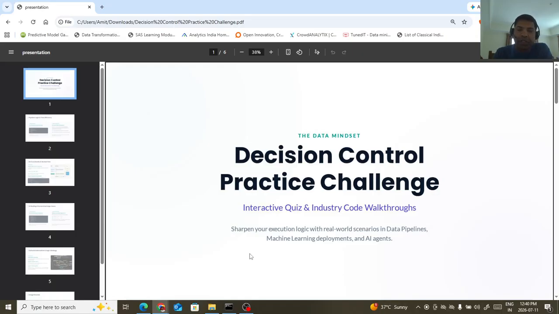Alright, so in yesterday's discussion we went through the decision control statements and understood how to write an if-else statement, and we also saw some examples by writing if-else statement code.